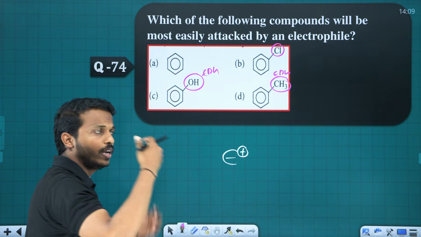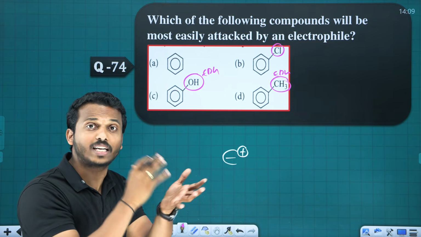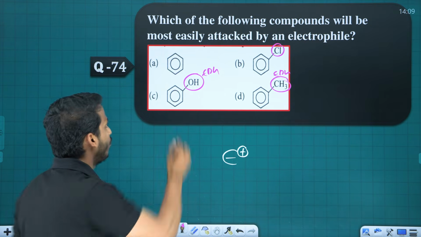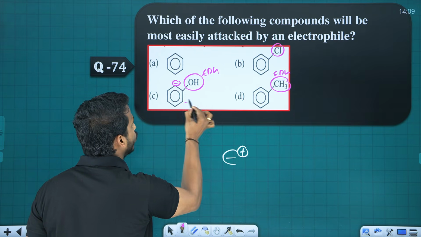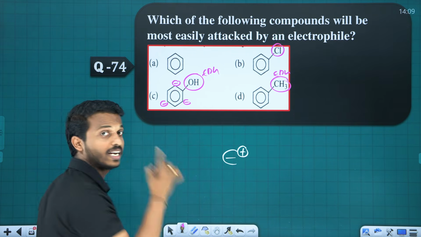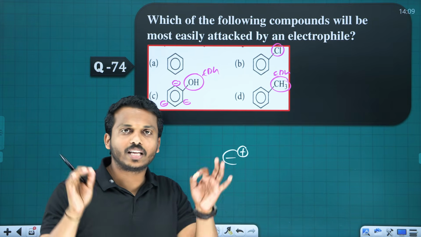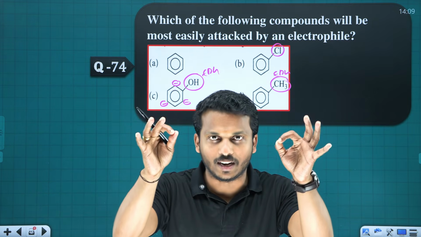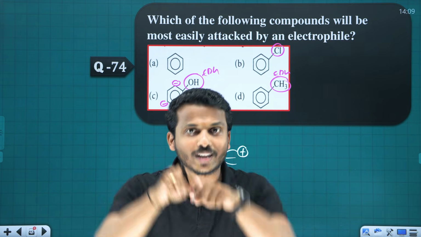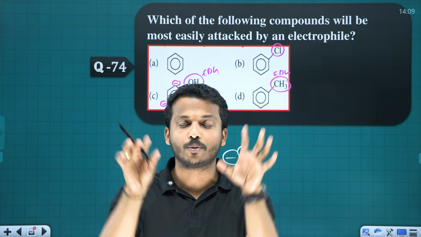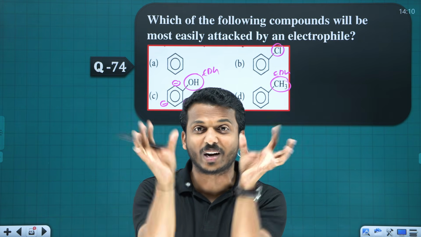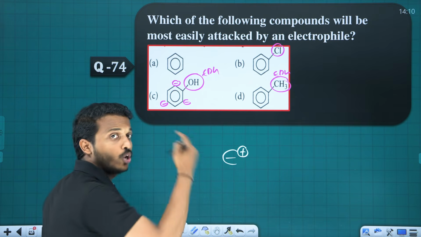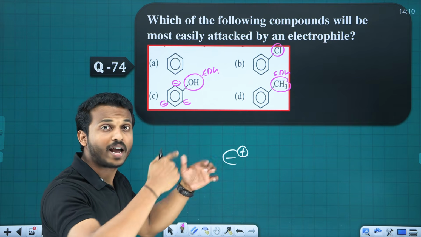EDG, whenever you study the phenol resonance structure, if you check the ortho and para positions, you get negative charge. Whenever there is an EDG group on the benzene ring, if you draw the resonance structure, all the ortho and para positions get negative charge. That means electron rich. So electron donating groups make their ortho and para positions electron rich.